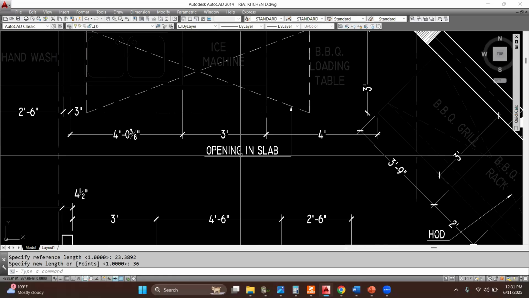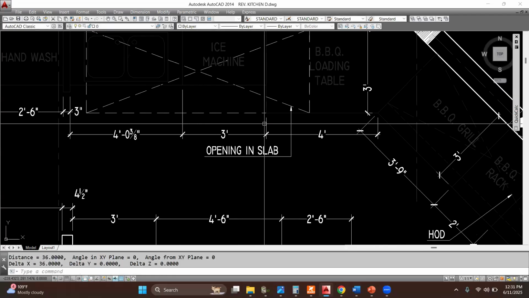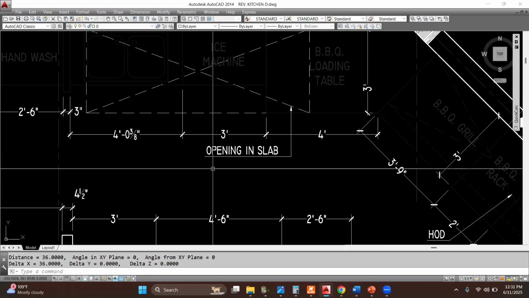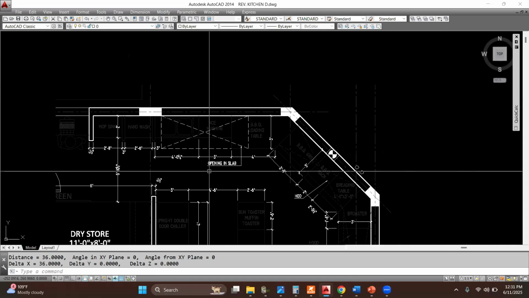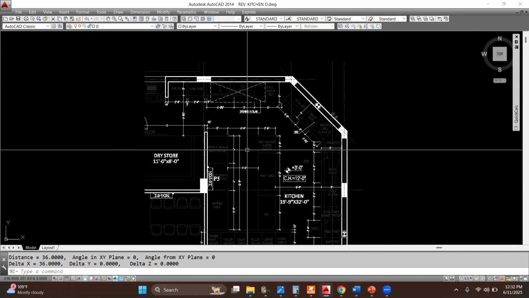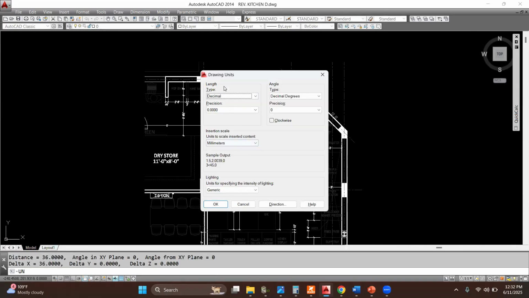Now measure the dimension again. Here you can see that the dimension is now 36. Now if we want to convert this 36 into 3 feet, we have to change some unit settings. For that, press UN, enter. This opens a dialog box for drawing units.